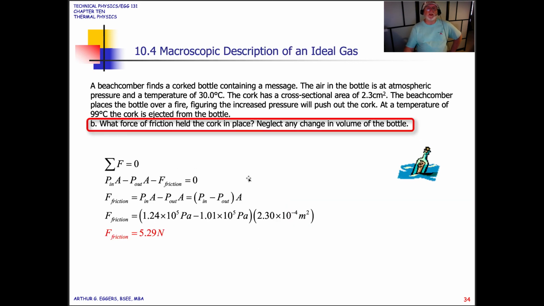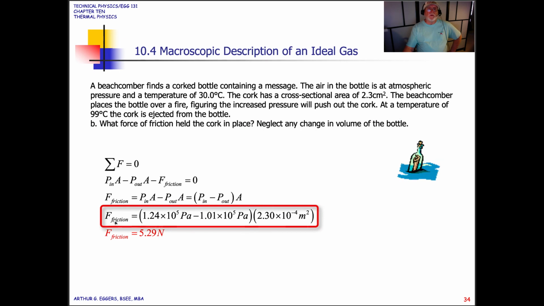What force of friction then held the cork in place? Neglect any changes in the volume of the bottle. So we go back and look at something that we learned previously. We know the sum of all of the forces equals 0, such that the pressure in minus the pressure out times the area minus the friction equals 0. So for the force of friction, we move everything over to the right side of the equation. P in times area, minus P out times area. We can factor out the area out of both of those terms, P in and P out, the pressures.